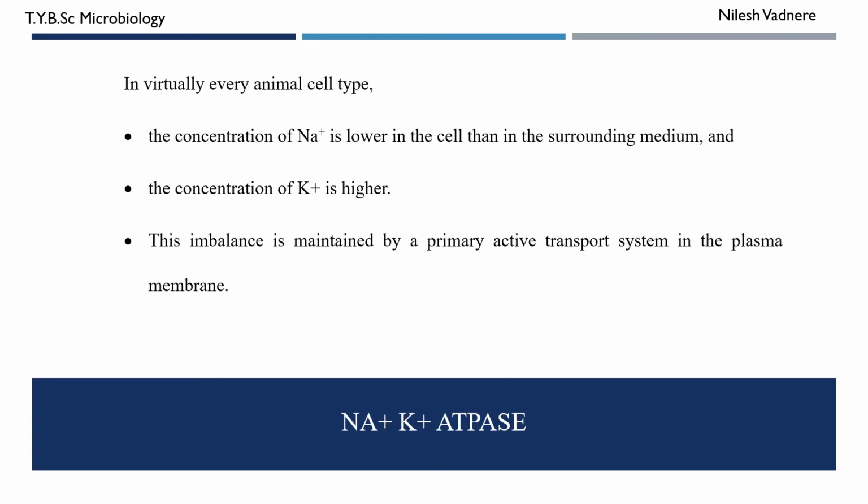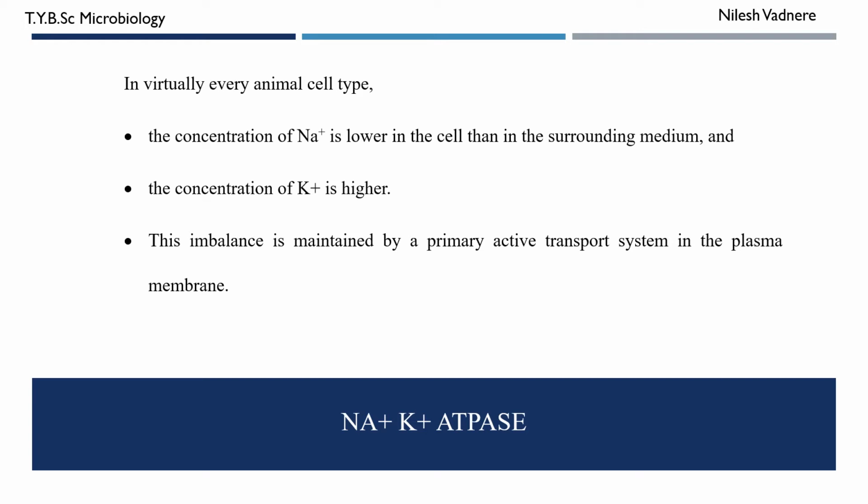Now remember that when sodium ion concentration is higher outside the cell, then the transport of sodium from the cytoplasm to the outer side will require energy, because it will be the transfer from low concentration to high concentration.